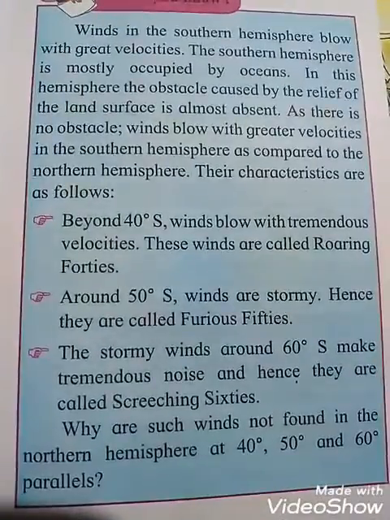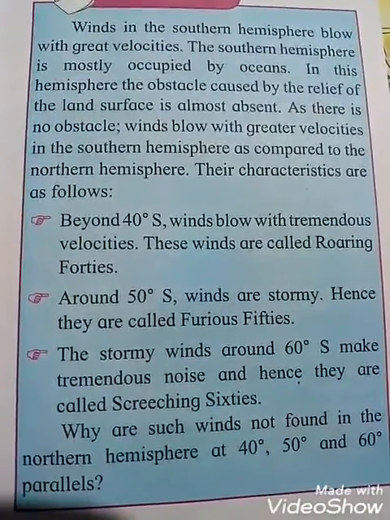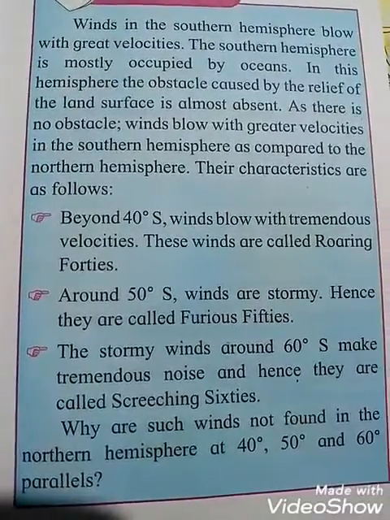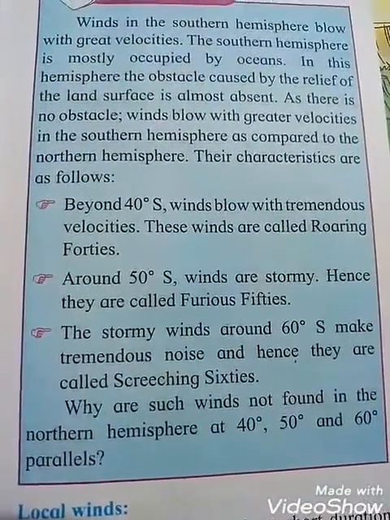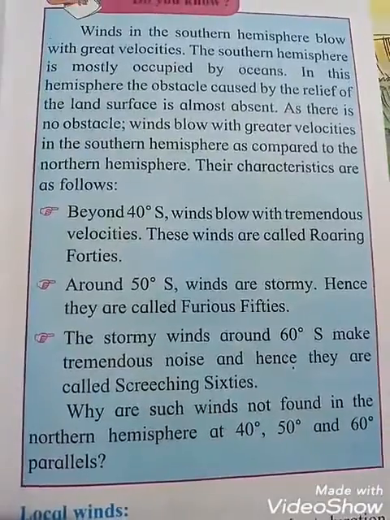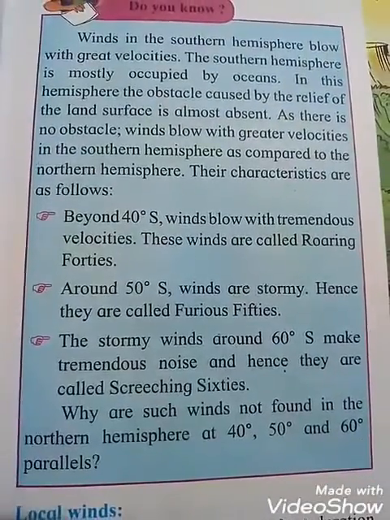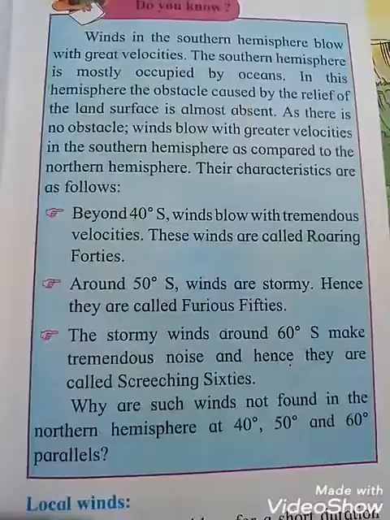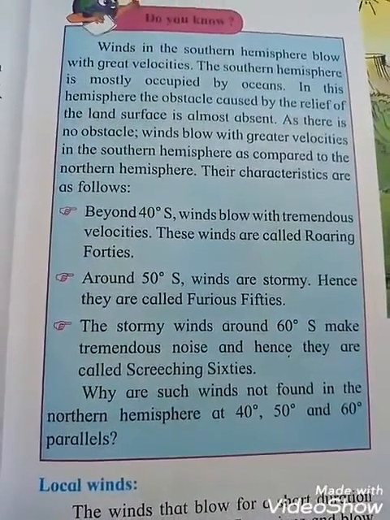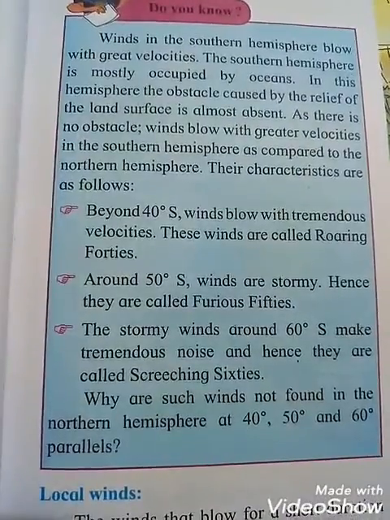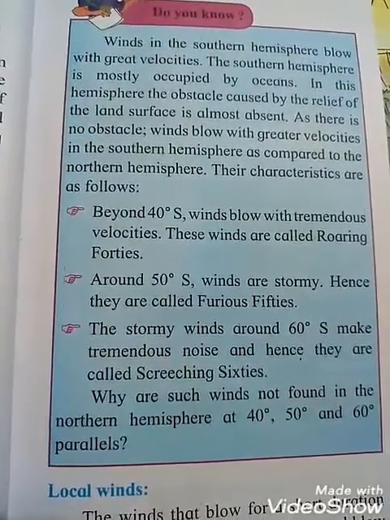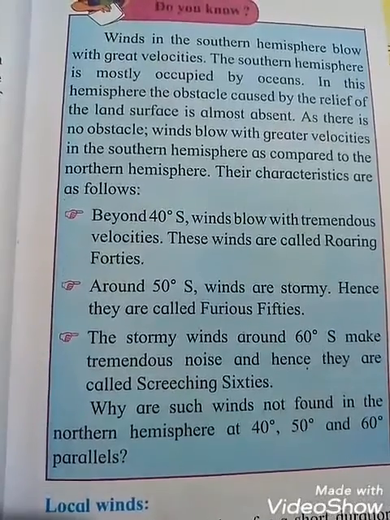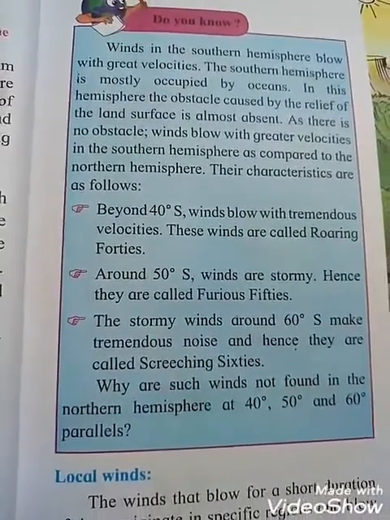Their characteristics are as follows. Beyond 40 degrees S, S stands for southern hemisphere, winds blow with tremendous velocity, and these winds are called roaring 40s. Next, around 50 degrees S, winds are stormy, hence they are called furious 50s. And the last one: the stormy winds around 60 degrees S make tremendous noise, and hence they are called screeching 60s.